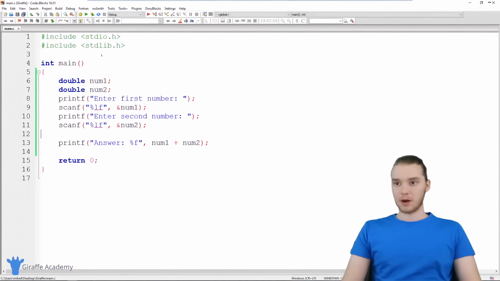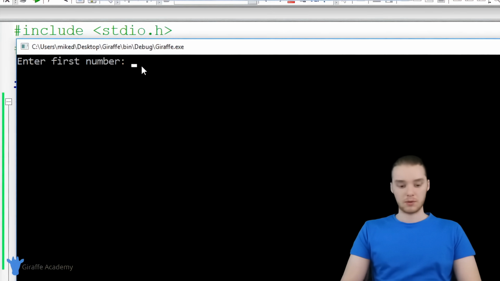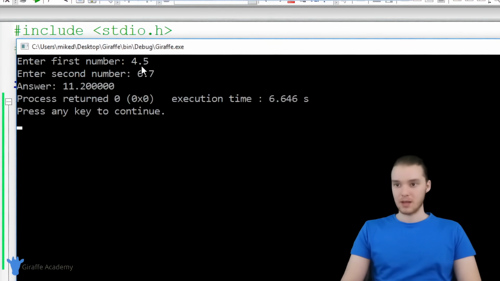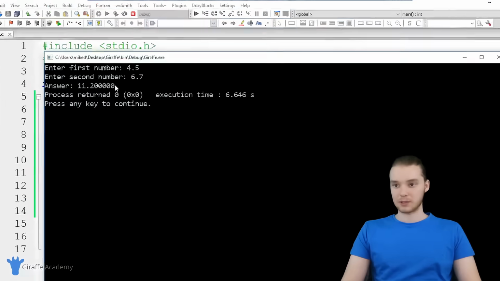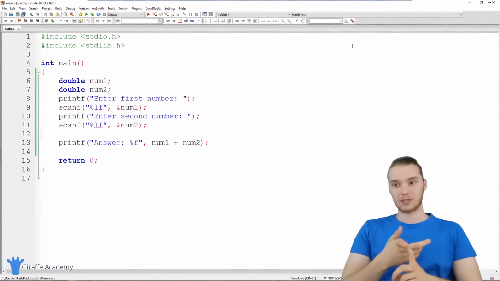So let's run our program now, and we should be able to add floating point numbers. So decimal numbers, over here we'll do 4.5 plus 6.7, and we get 11.2. So that looks good to me. Looks like everything's working properly. And now we have a basic calculator, so the user can enter in any numbers that they want, and the calculator will be able to handle them.